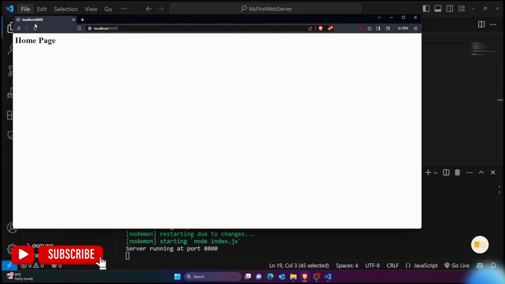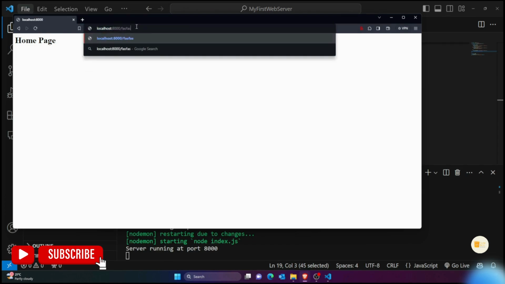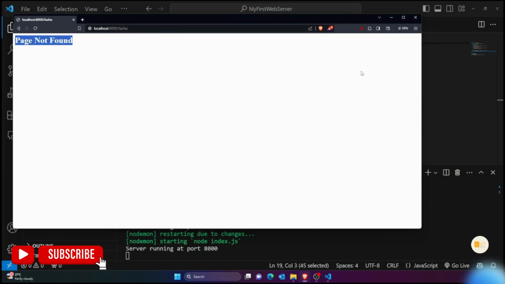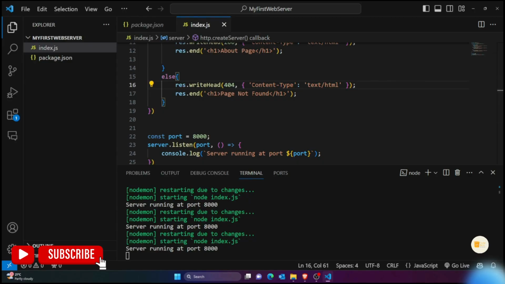Okay, so now everything would be fine. If I reload this, you would see that this is the home page. If I write some random URL, you would get page not found. Okay, so that's how things work here. That's how routing works here.